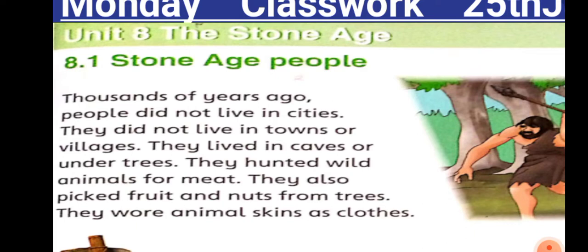So in this paragraph we have read about the people, how they were living and what they were eating, that there were no homes and there were no cities in those times, as we are discussing the time that was thousands of years ago.